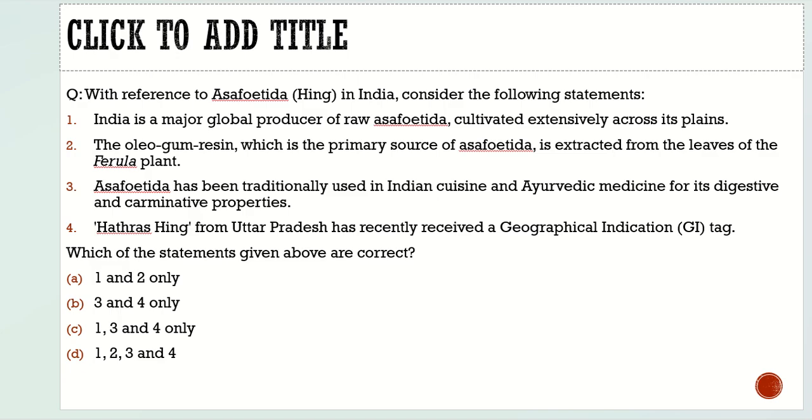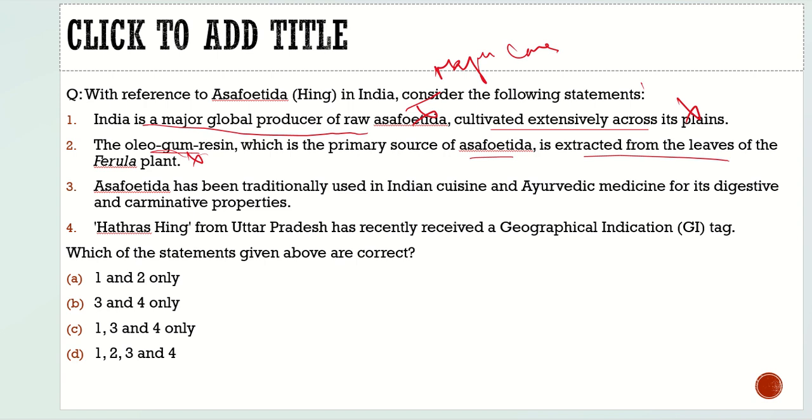Here the question says, with reference to asafoetida in India, consider the following statements. First statement: India is a major global producer of raw asafoetida, cultivated extensively across its plains. No, we are not major producers, but we are major consumers. So first statement is incorrect. Second statement: the oleo-gum resin, which is the primary source of asafoetida, is extracted from the leaves of the ferula plant. No, not from the leaves, but from the root.